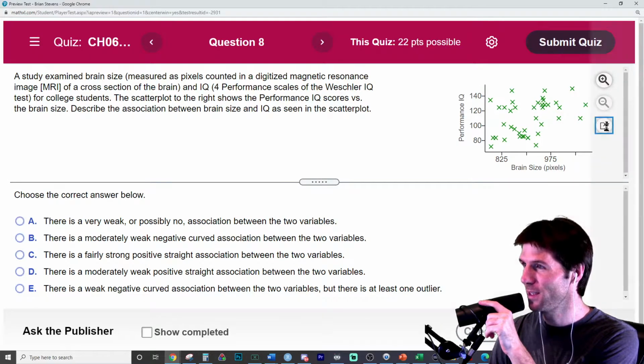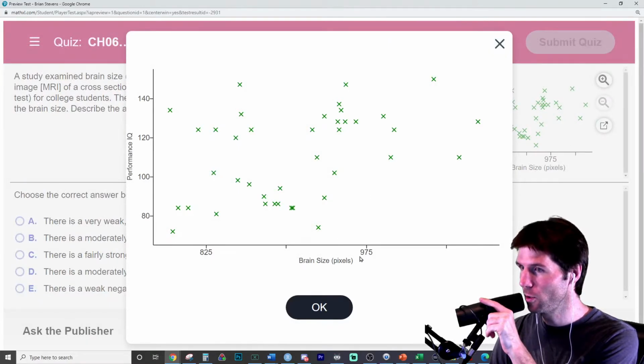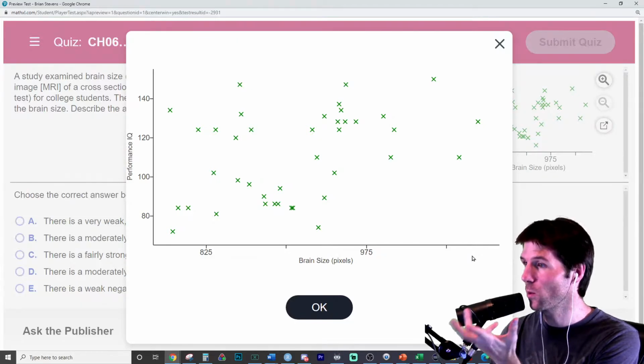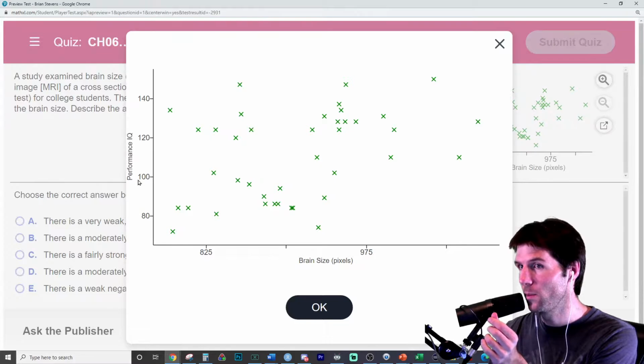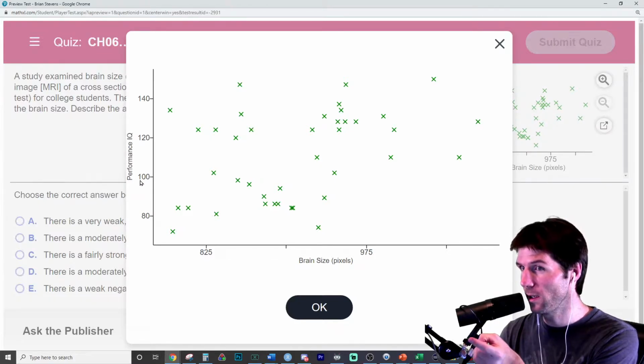But is this QQ? Are there two quantitative variables? Brain size looks to be a quantitative variable. So it's a numeric measure of brain size. This IQ score looks to be quantitative. So we see IQ scores are quantitative and quantitative.